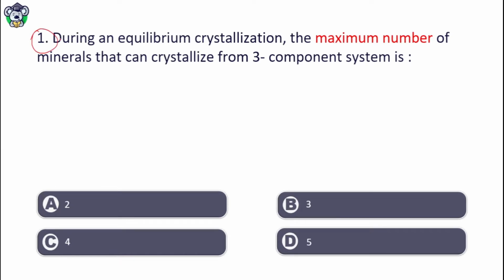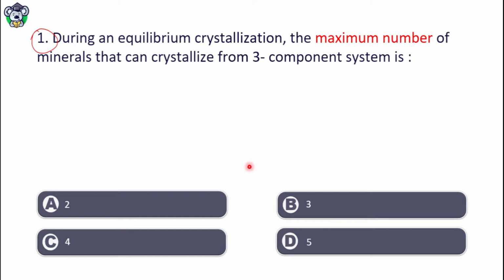What is the first question? Question 1. During an equilibrium crystallization, the maximum number of minerals that can crystallize from a three component system is: 2, 3, 4, 5. Pause this video and take your time to answer this question.